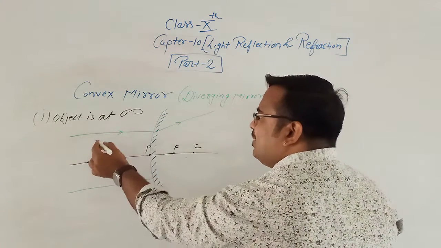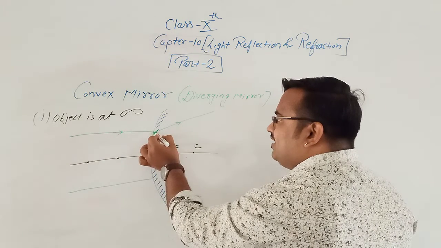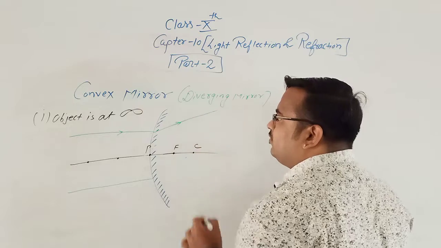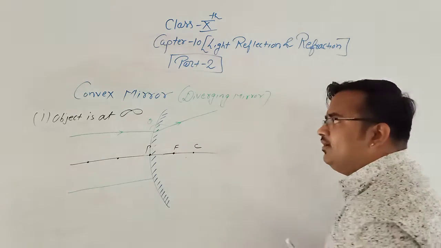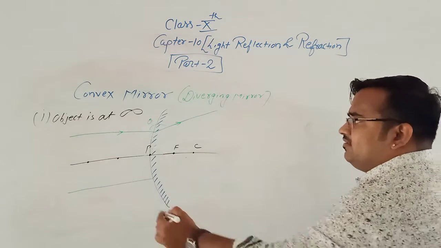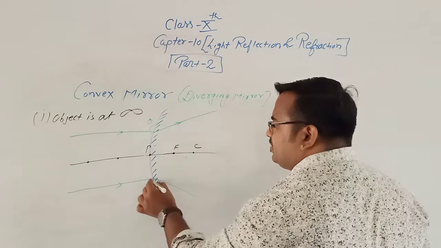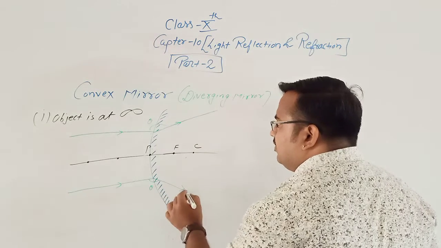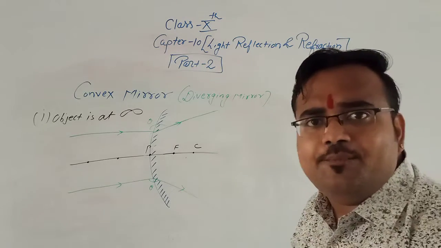So the incident ray is parallel to the principal axis. After reflecting from the mirror, it diverges from its original path through some angle, which is known as theta. Okay, so again, this is also an incident ray which is parallel to the principal axis. It would diverge again through some angle which is known as theta. Now, see, two diverging rays do not form the image.